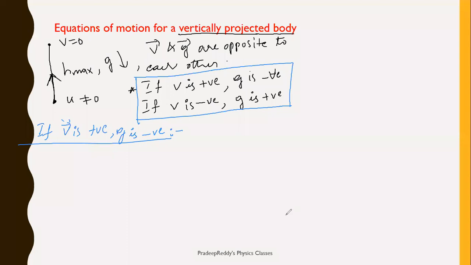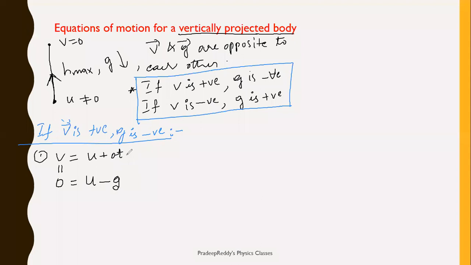Now, what is the first equation of motion? It is V is equal to U plus AT. Initially, body is being given some velocity, right? U not equal to 0. Finally, when it comes to this position, its velocity is becoming 0. Therefore, V is equal to 0. What about U? Not equal to 0. And A: V you are taking positive, G you should take negative. Therefore, it is minus G.